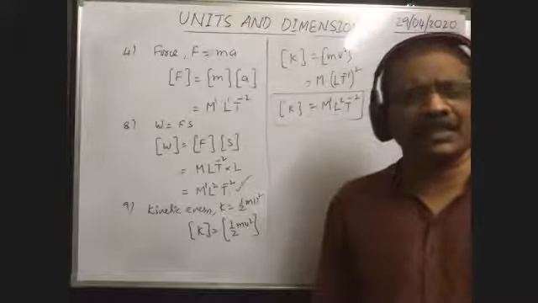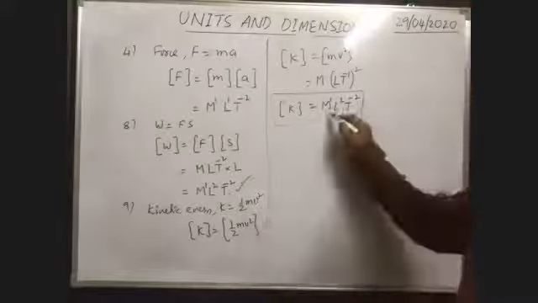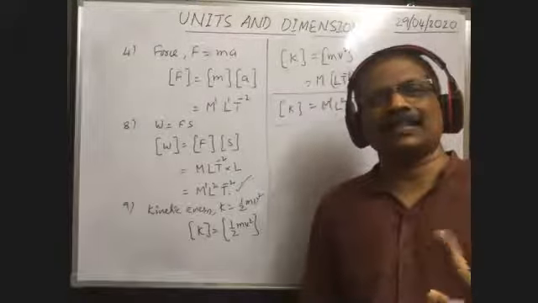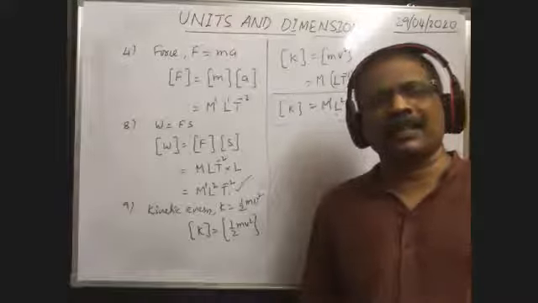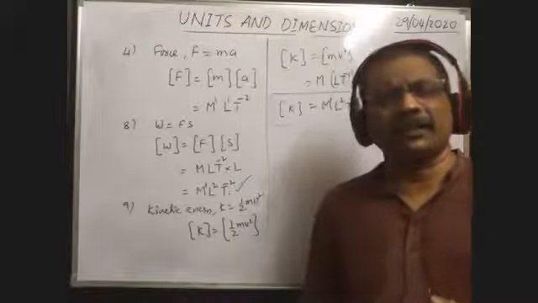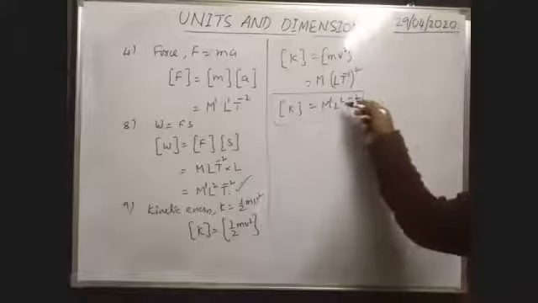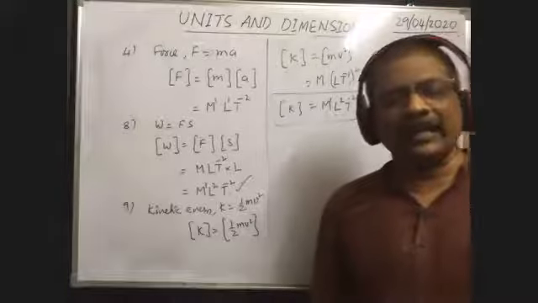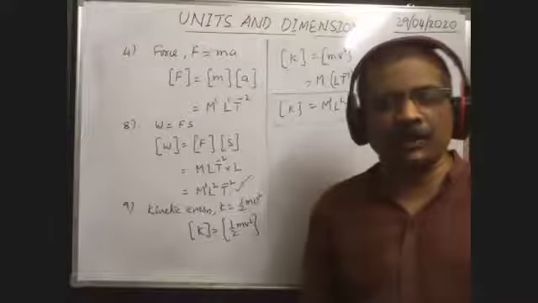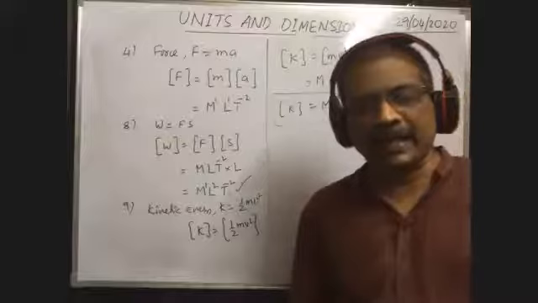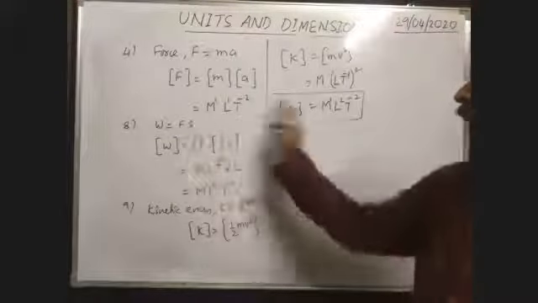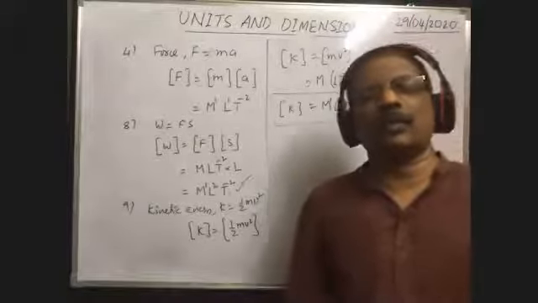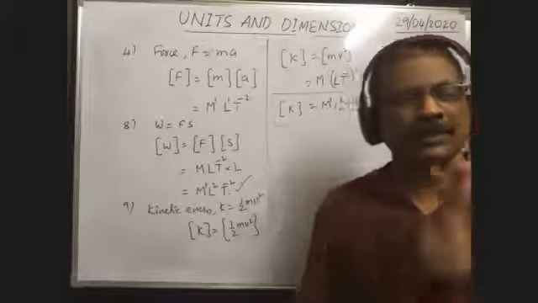Not only kinetic energy, any kind of energy has the same dimensional formula. You take kinetic energy, potential energy, pressure energy, heat energy, electrical energy, any kind of energy you take, dimensional formula is M L square t to the power of minus 2. That's why, name any two physical quantities having same dimensional formula: yes, kinetic energy and work. Kinetic energy and work both have the same dimensional formula.